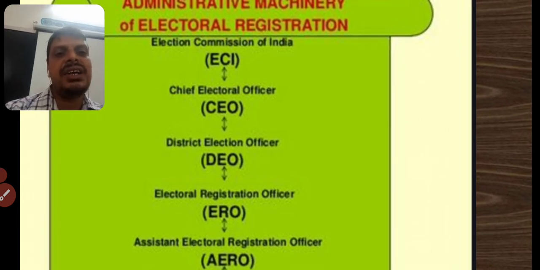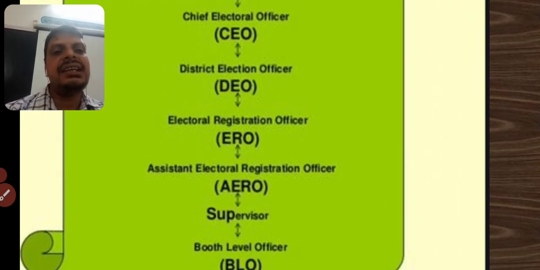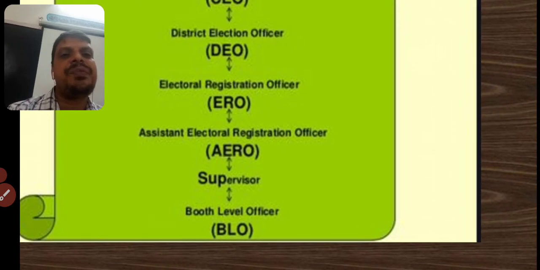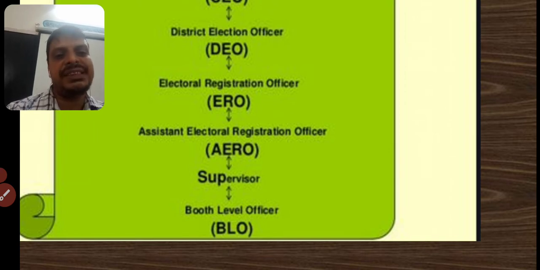Under its control we find the Chief Electoral Officer, CEO. Next, under his control, the DEO, District Election Officer. Next, the ERO, Electoral Registration Officer. Under his control, the AERO, Assistant Electoral Registration Officer. And next, under his control, the supervisor.